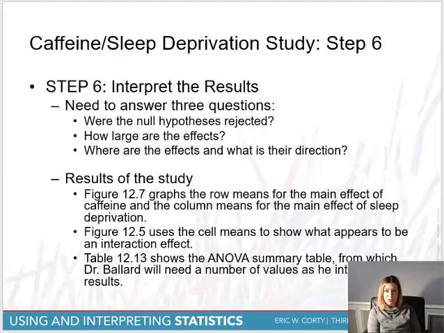Always we need to answer 3 questions. The first always is, did we reject the null? And if we do reject the null, we need to move forward and answer 2 others. First of all, is there an effect size? How large is it? And then where is the effect and what direction is it in?